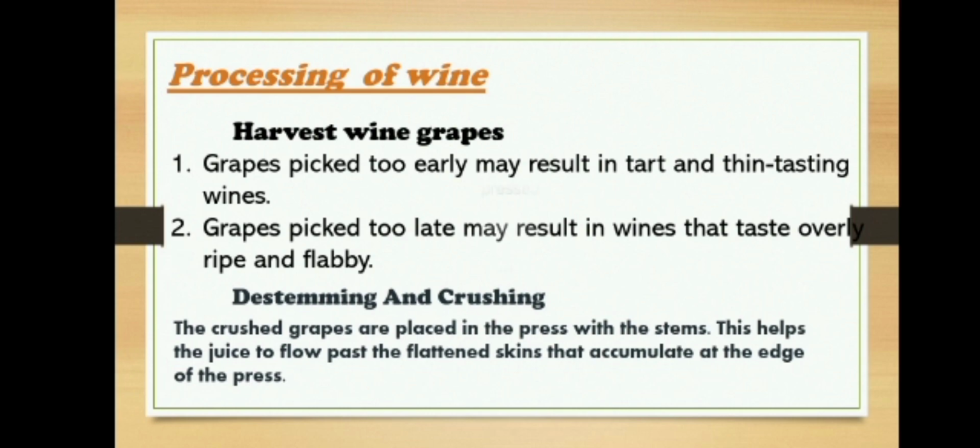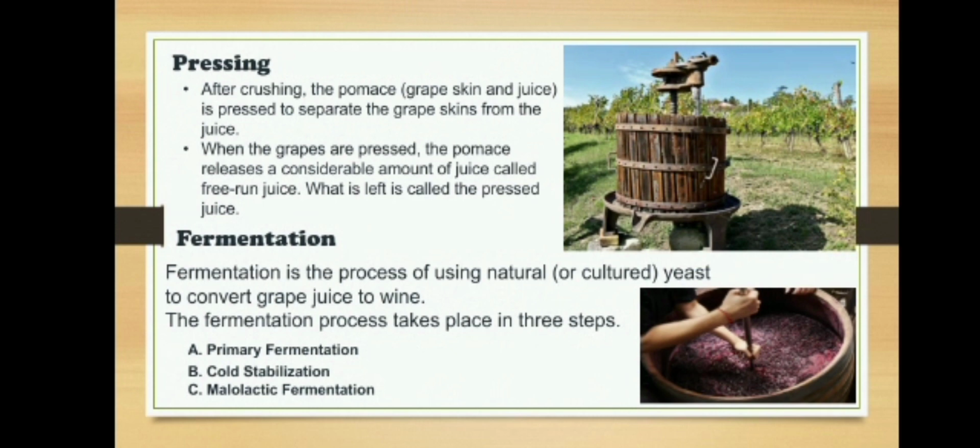Next slide. Pressing. After crushing, the pomace, grape skin and juice, is pressed to separate the grape skin from the juice. When the grapes are pressed, the pomace releases a considerable amount of juice called free run juice. What is left is called the pressed juice.